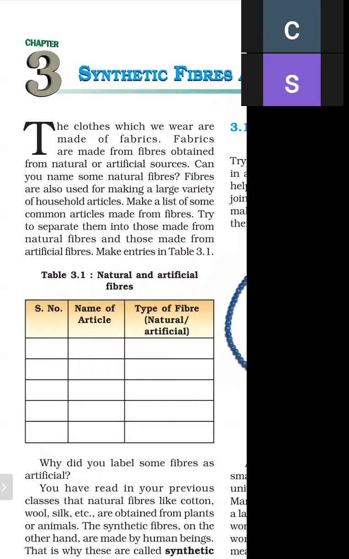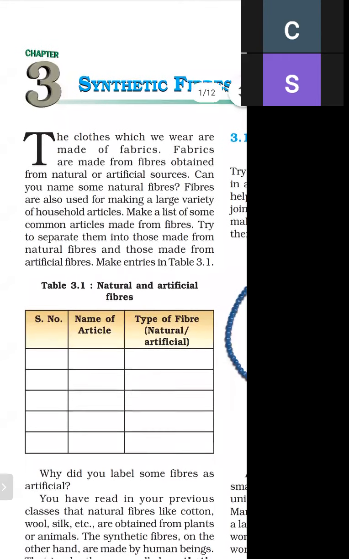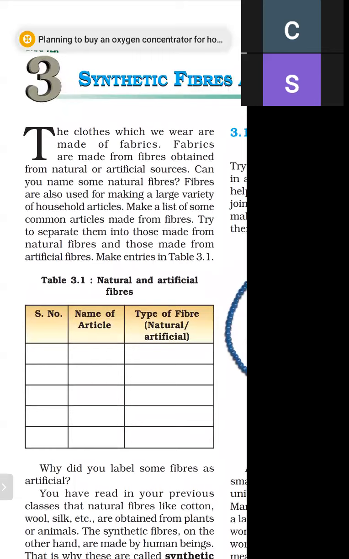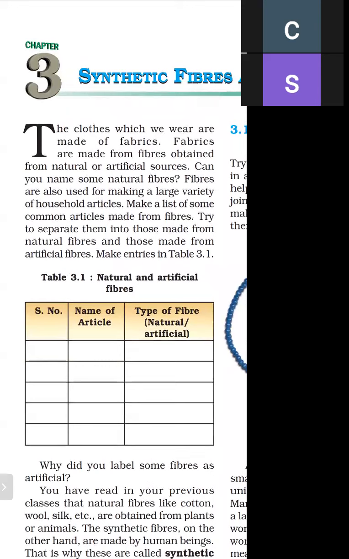So the fabrics we wear are made up of fiber, and these fibers are obtained either from a natural source or from an artificial source. Can you name some natural fibers? Yes. There are so many natural fibers, just like cotton and jute. Cotton and jute are natural fibers, and fibers are also used for making a large variety of household articles.